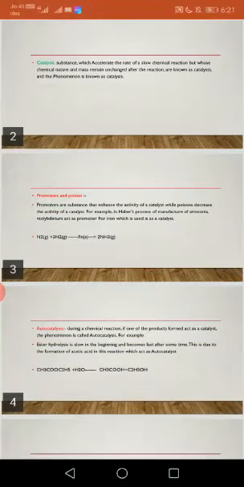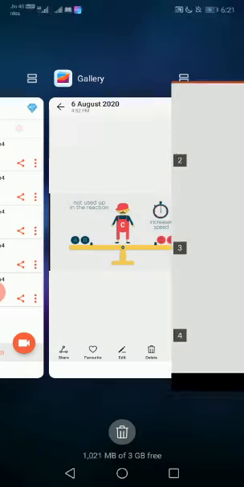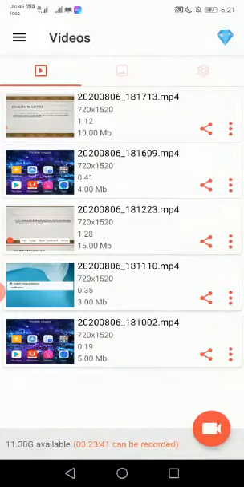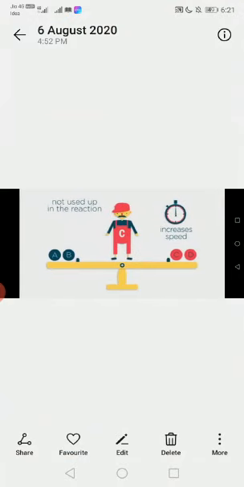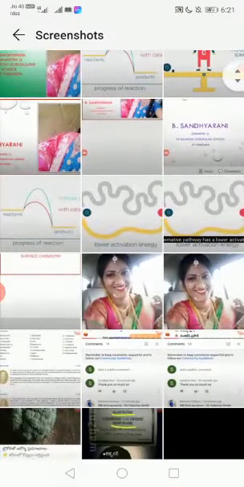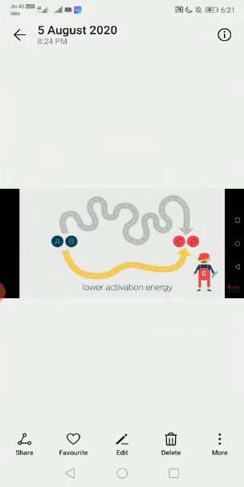And another one, how does a catalyst work? Dear students, please see this picture. A catalyst works by providing an alternative pathway.